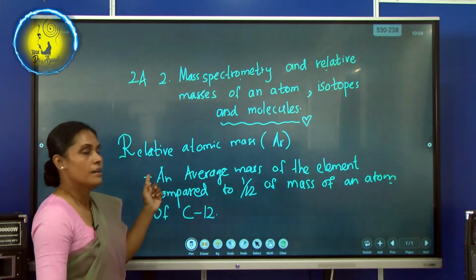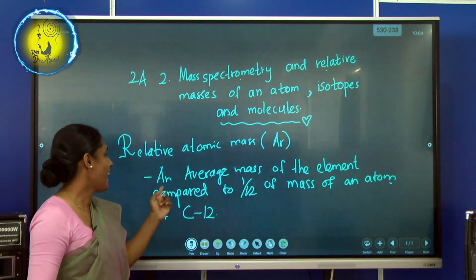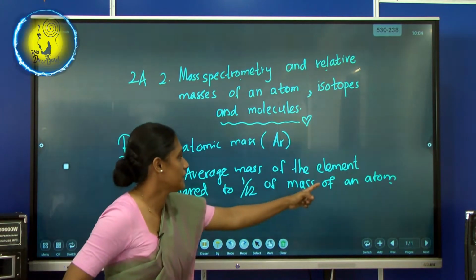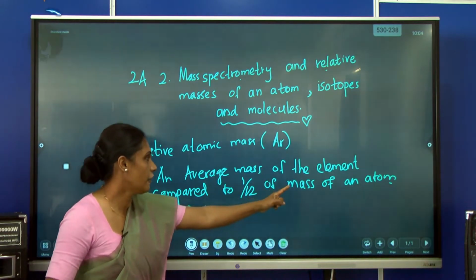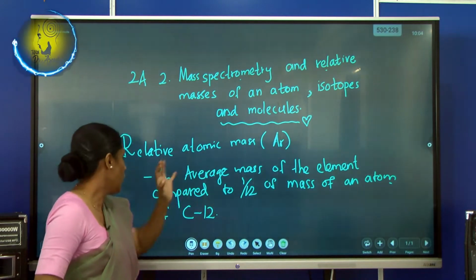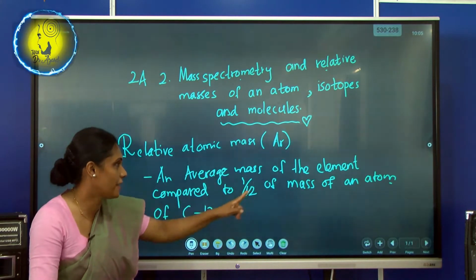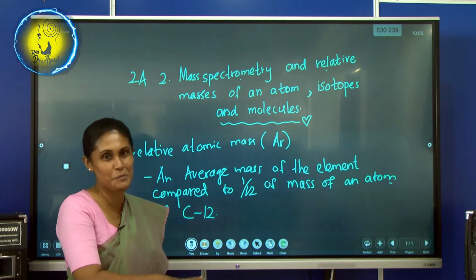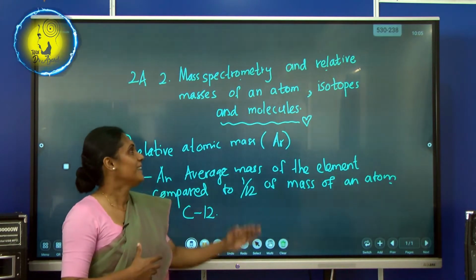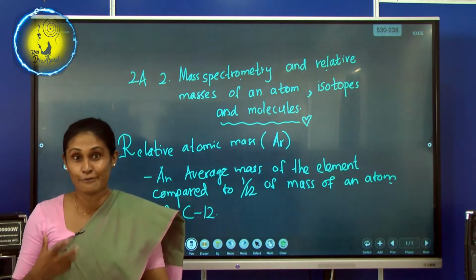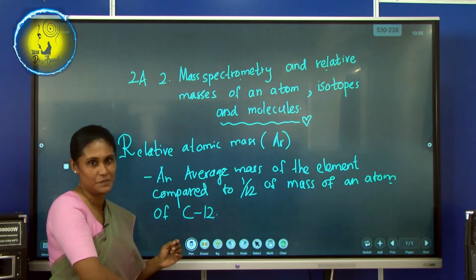So let's say together: an average mass of the element compared to 1/12 of mass of an atom of carbon 12. I'm sorry about the pattern of my letters because of this smart board; the whiteboard is quite comfortable for me, but anyway, I hope you can understand the letters.